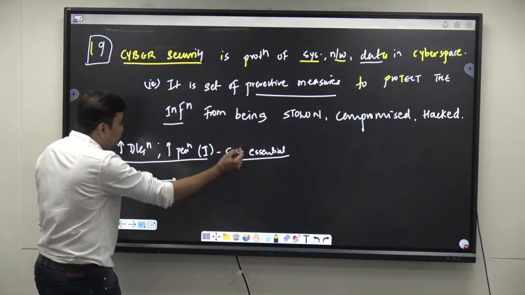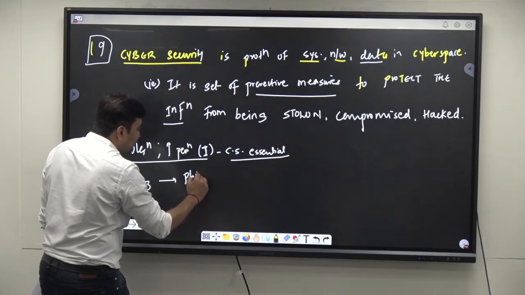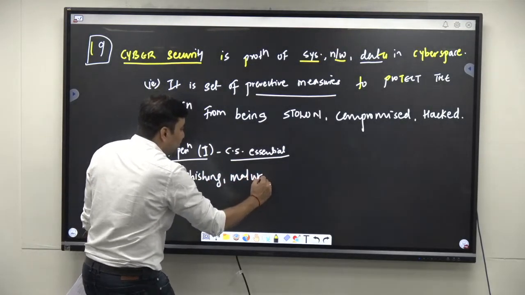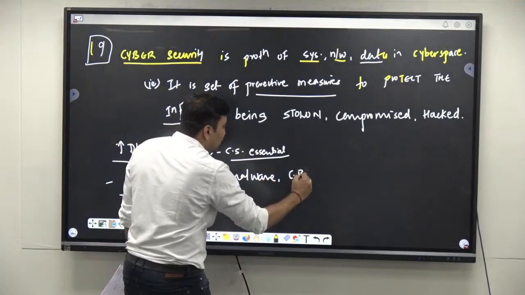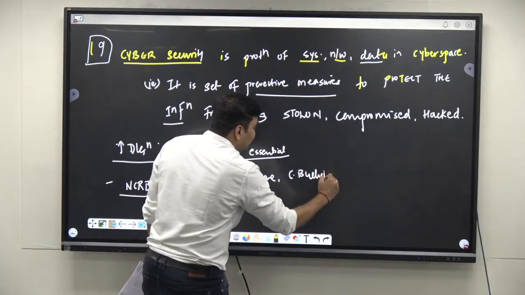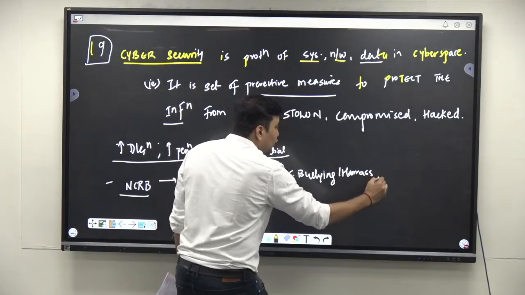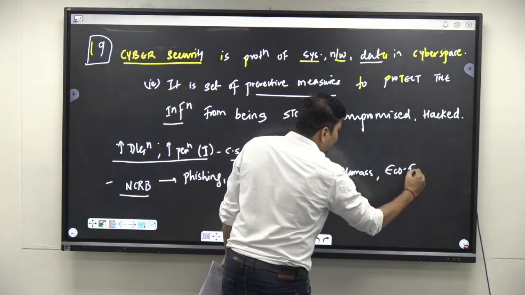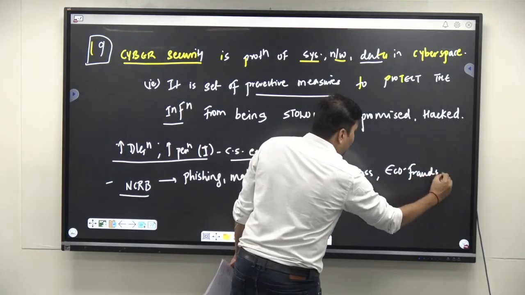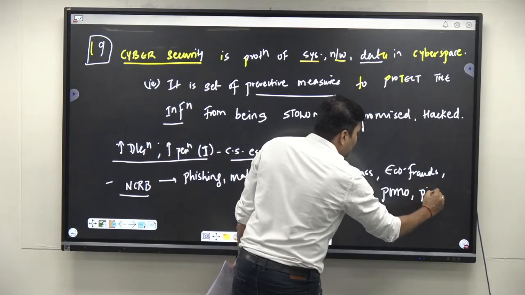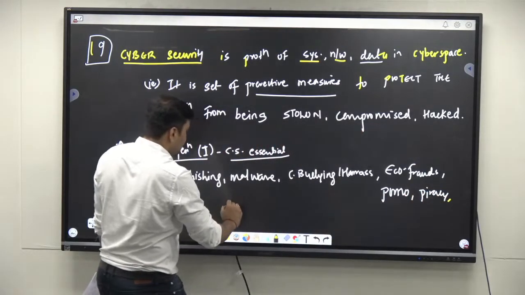Example, like you can write like the phishing attacks, malware, cyberbullying or harassment, उसके बाद you can write about economic frauds, pornography, piracy, ransomware.